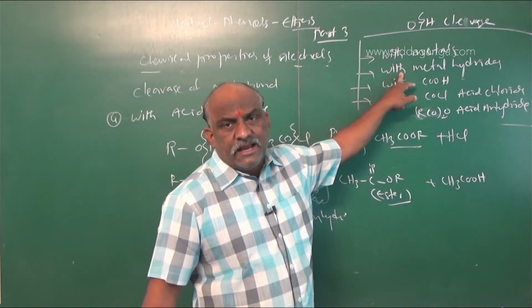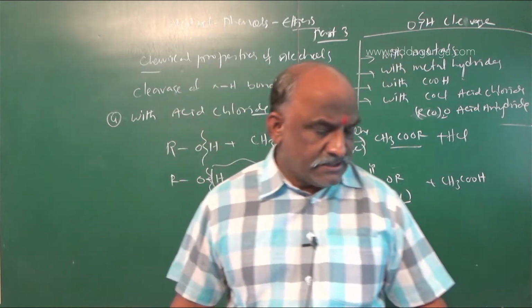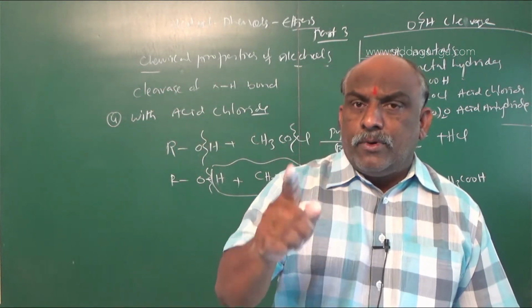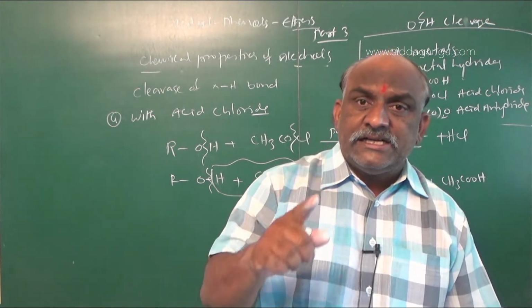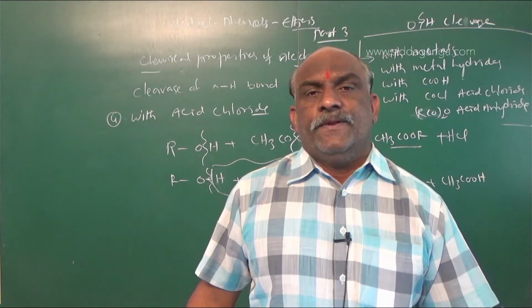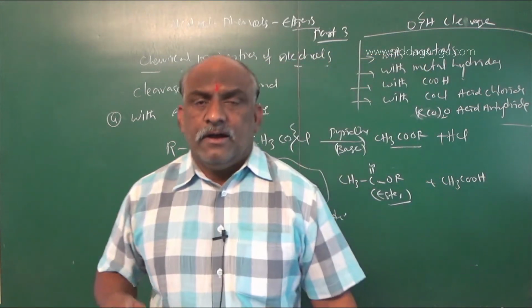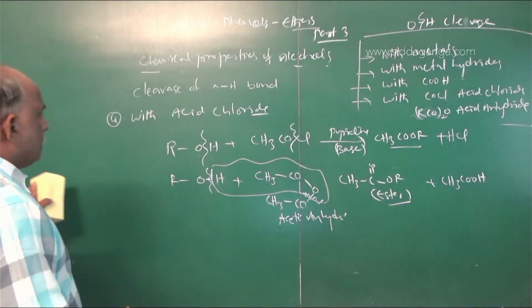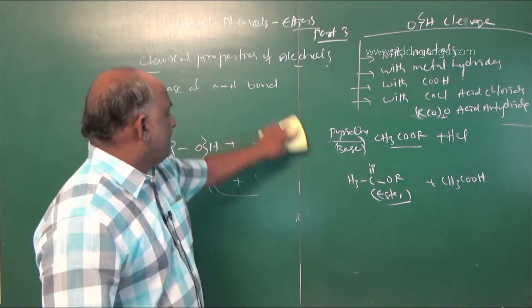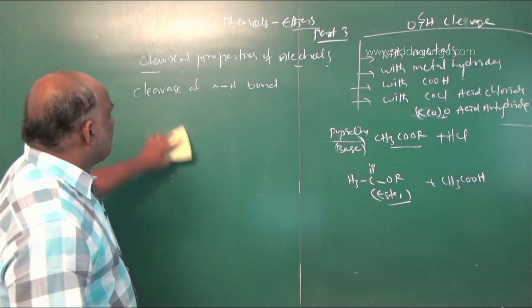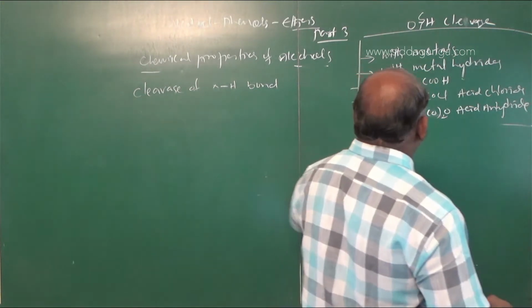Alcohols react with metal hydrides to liberate hydrogen gas. Alcohols react with metals to liberate hydrogen gas. And one more very, very important reaction is when alcohols react with Grignard reagent. This is a compulsory, expected question regarding alcohols. So you should concentrate on that last equation, which is related to the cleavage of the OH bond.